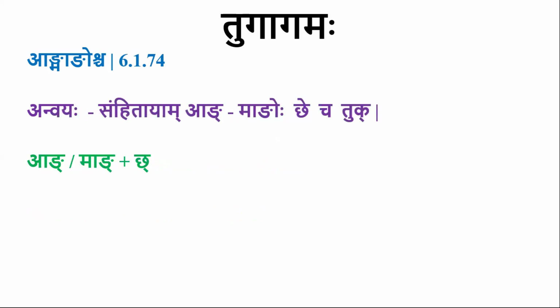Consider this case, Ang or Mang when they are followed by Chakara. Then there will be Tugagama for this Ang and Mang. So Sthani is Ang and Mang. Since Tuk is Kit, it comes after this Sthani by Adyantav Takitav.